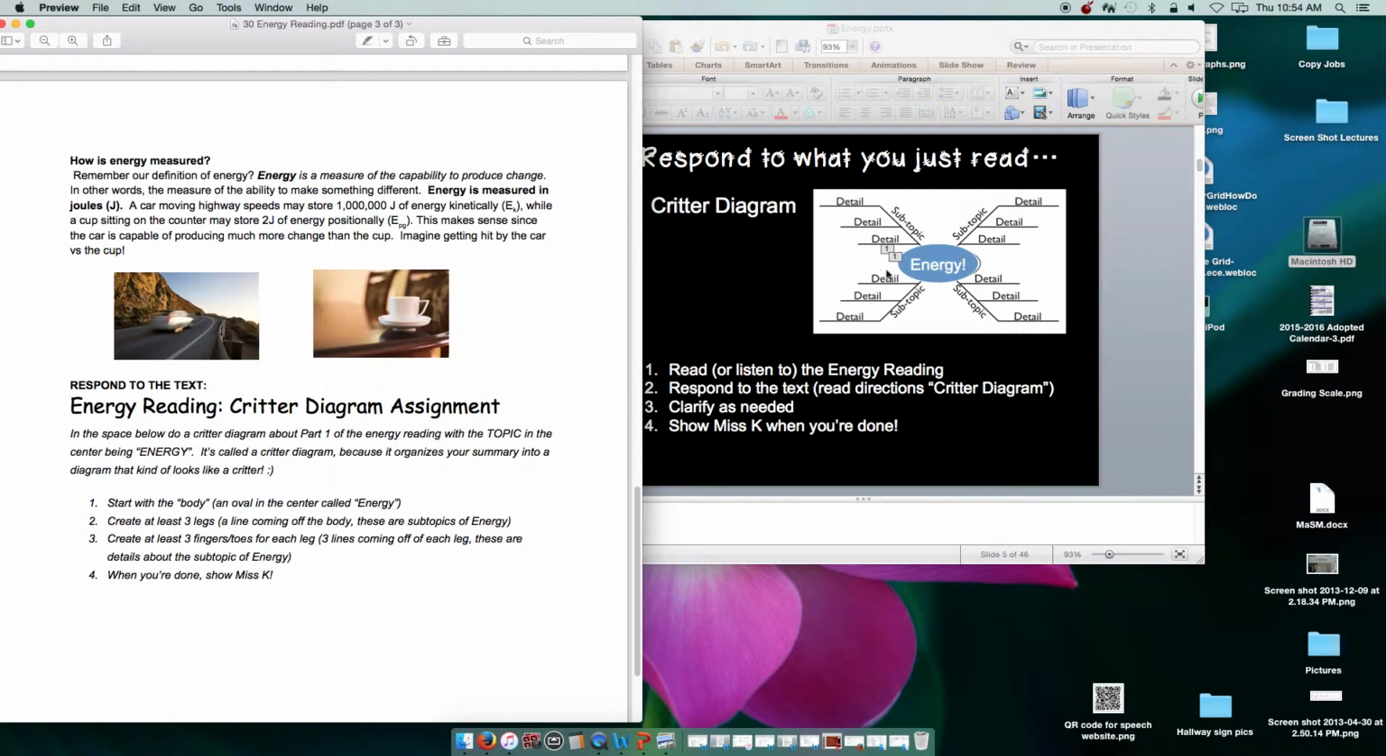So you're going to put the word energy in the middle, and then you're going to put 4 different subtopics, or at least 3, coming off of energy, and then you're going to put details about that subtopic on the fingers or the toes. So if this is the body, these are the legs, these would be the toes. So energy in the middle, at least 3 legs or subtopics of energy from the reading, and then details about that subtopic go off of the leg or the arm. So that's what I would like you to do next. Basically, you're summarizing the reading in this kind of fancy format.